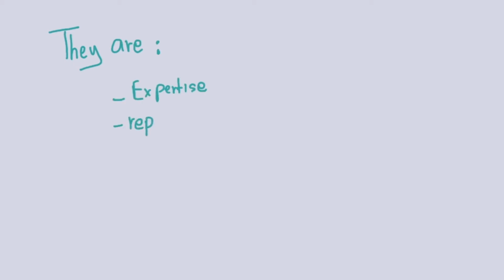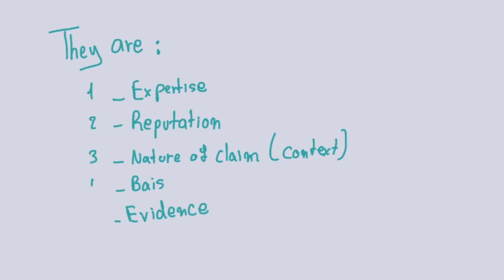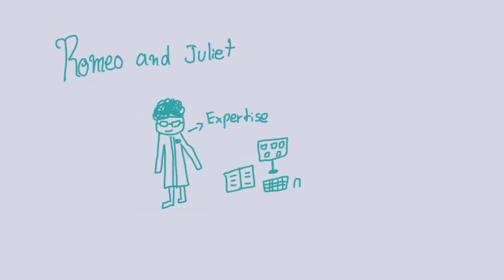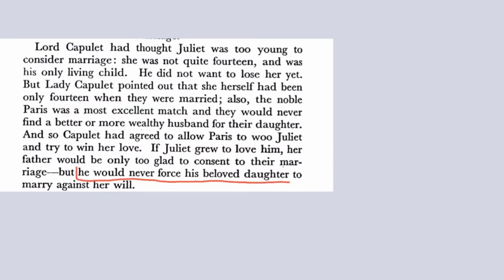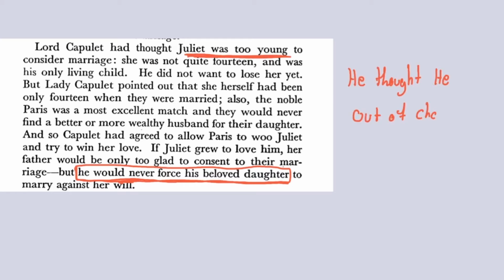They are expertise, reputation, nature of claim, bias, and evidence. In the Romeo and Juliet example of the argument, expertise is not required, so we move on to reputation. In the beginning of the story, Lord Capulet has said that he wouldn't force Juliet to get married without her consent, meaning Lord Capulet has a good reputation of caring about his daughter rather than forcing her to do something that she doesn't want to.